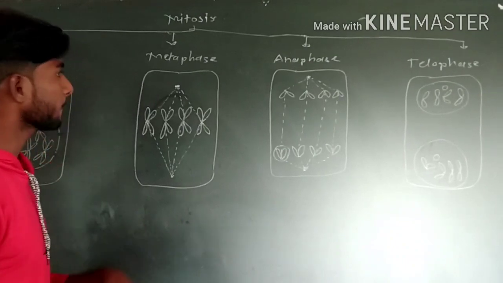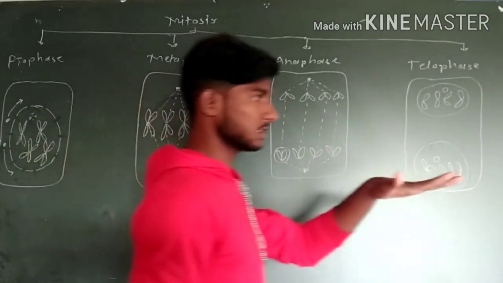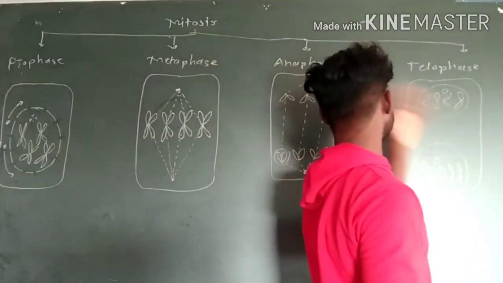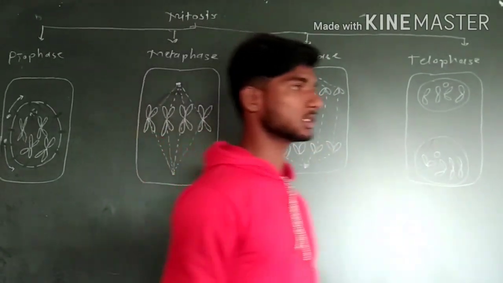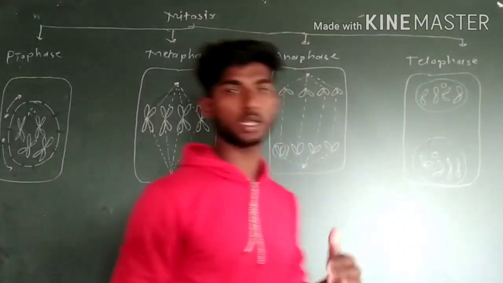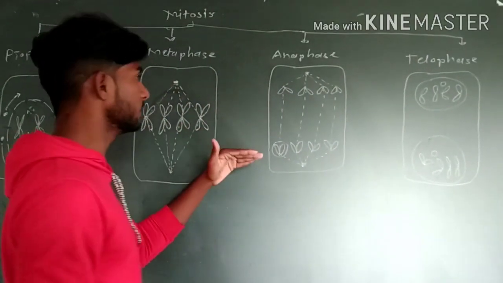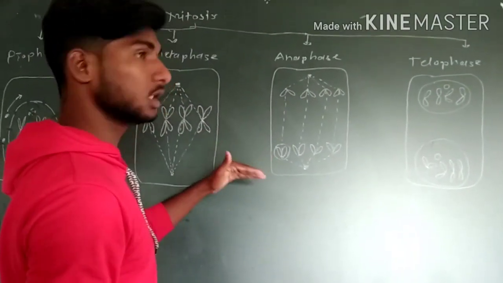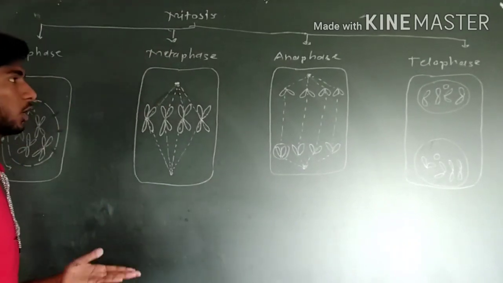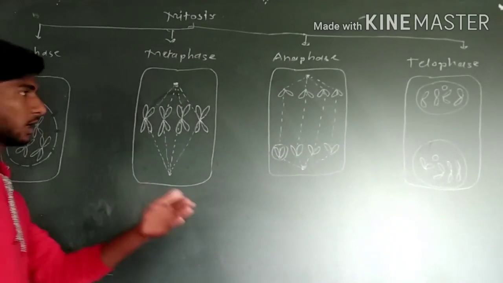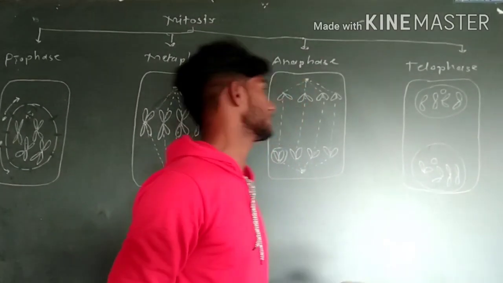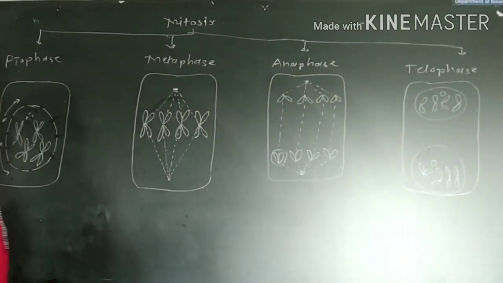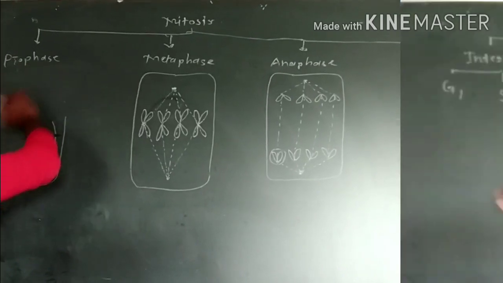Then another phase is cytokinesis. This was overall about karyokinesis, because karyo means nucleus, and only nuclear division occurs in this phase. Another is cytokinesis. Cytokinesis means division of the cytoplasm.